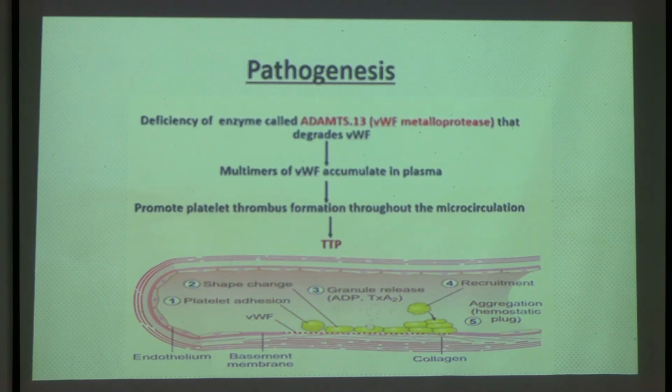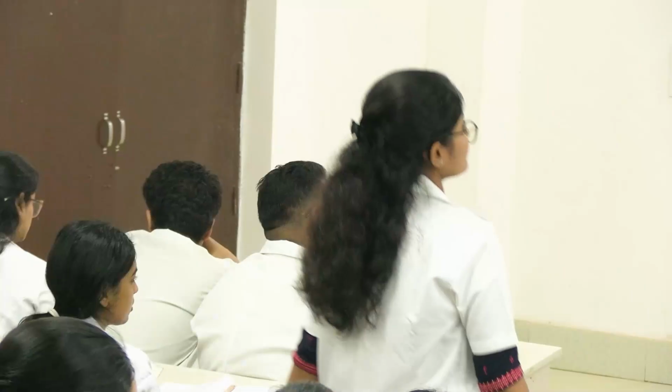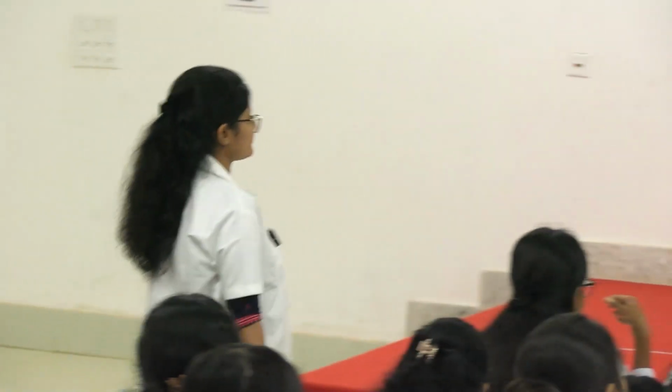So who will destroy the von Willebrand factor? It is present in the plasma. So what will happen now? The levels of von Willebrand factor will increase, because no one has destroyed it. Why? Because this gene and its enzyme, who normally destroy the von Willebrand factor, are absent. It is mutated, so no one will destroy the von Willebrand factor. Now the von Willebrand factor level will be increased.